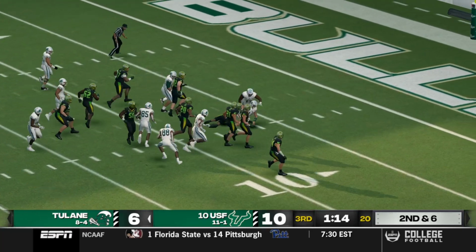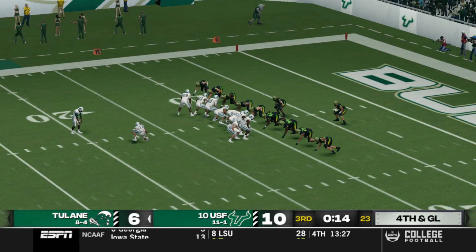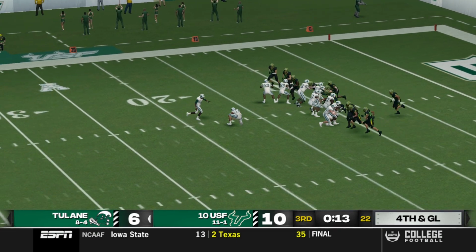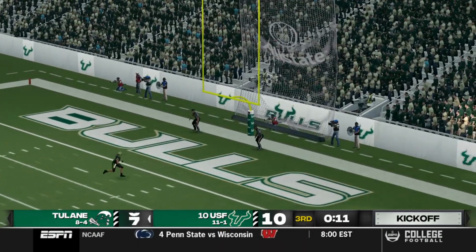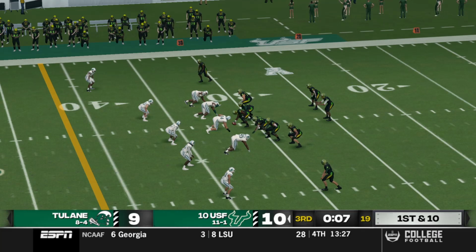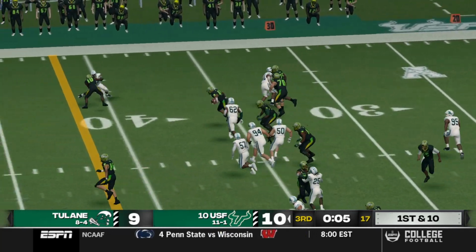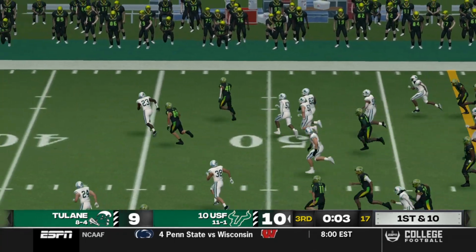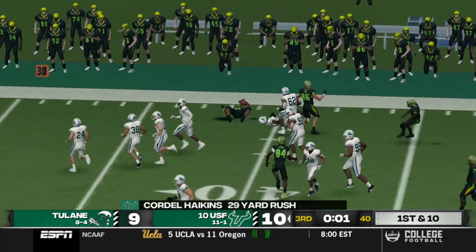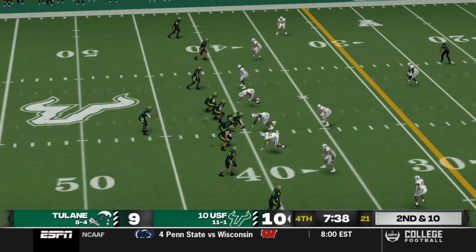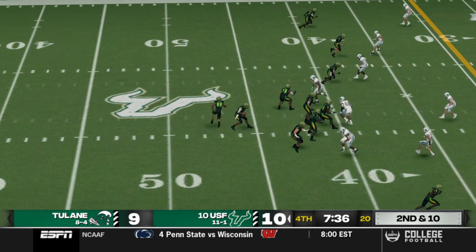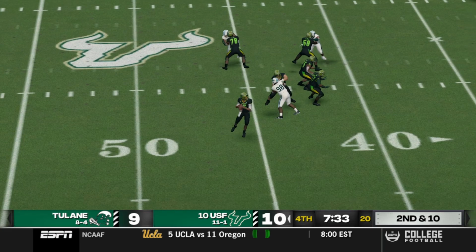Now, big run here for Sterling LeMasters, 18 yards. That sets up a field goal attempt here as the 3rd quarter comes to a close. Still a 1-point game. USF really hasn't taken over with that talent that we know that they have, but they're on the handoff, getting it done. Cordell Hakens, 29-yard rush. 7:36 to go in the football game.